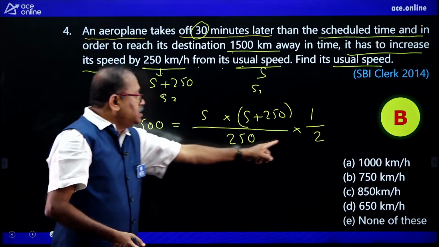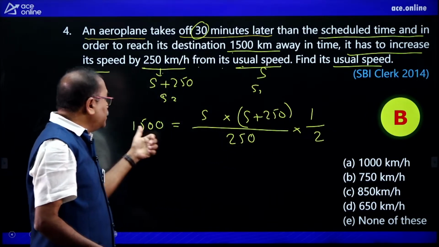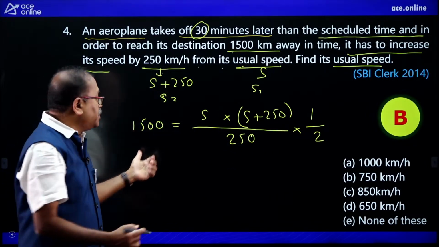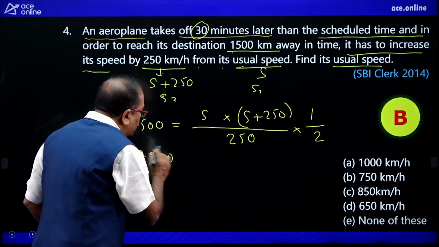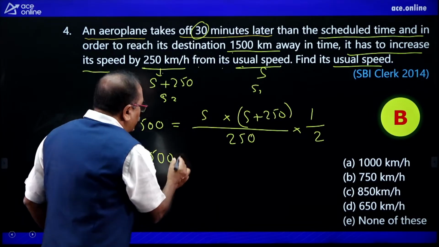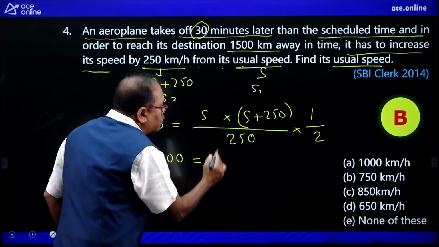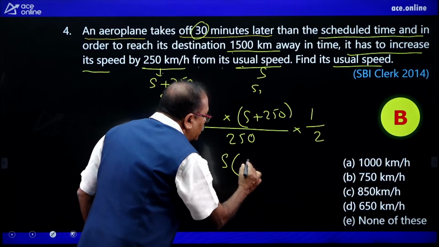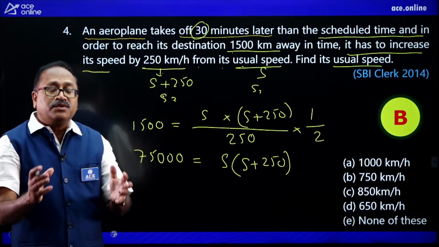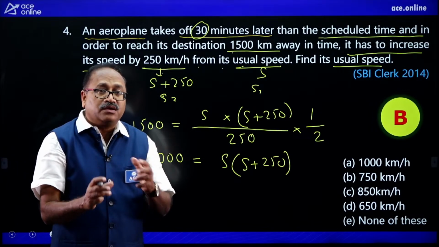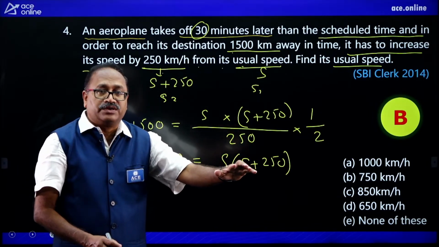Now look at this one, is it not 500? So 500 into 15, 15 5s are 75. So that is 75 followed by 2 zeros, and one more zero will be there, is equal to S into S plus 250. Now it will create a quadratic equation, but we will not use it.